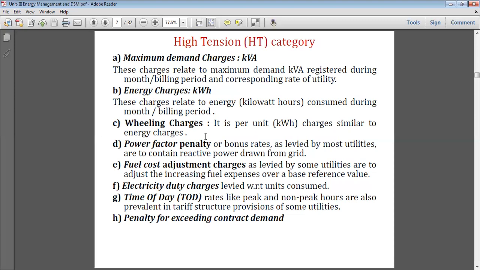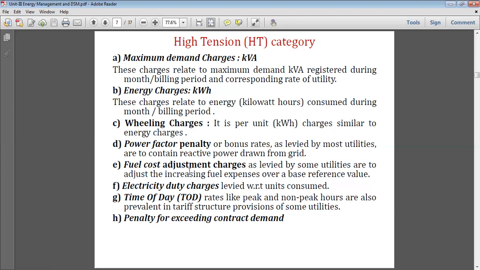Energy charges are based on the actual energy consumed by the consumer, in kWh. Wheeling charges, which we have already considered, are one type of transportation charges. It is per unit, that is, per kWh, similar to the energy charges. So if the energy charge rate is say 7 rupees, then 7 is multiplied by the total actual energy consumed by the consumer. Power factor penalty, which we have considered: if your power factor is less than 0.9, then there is a penalty. If your power factor is 0.95 and above, then you will get some benefit or incentive.